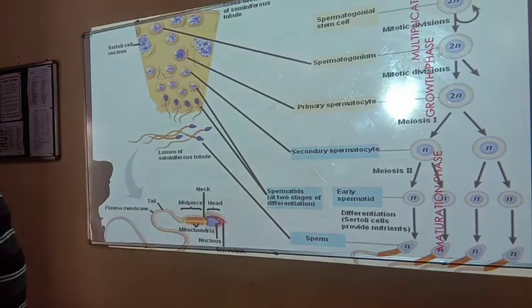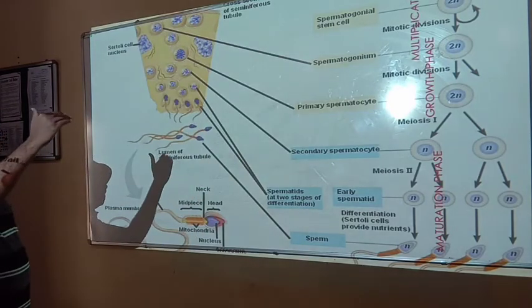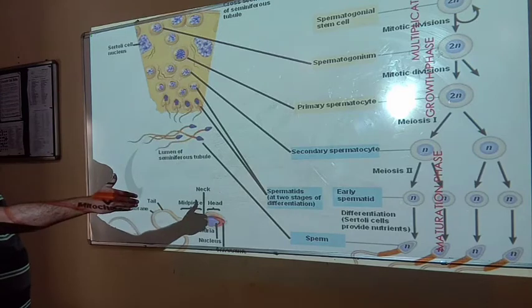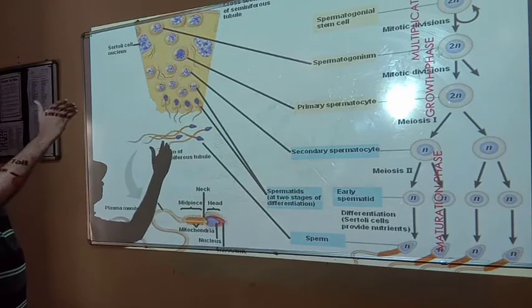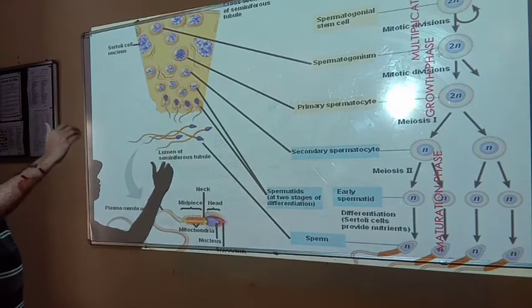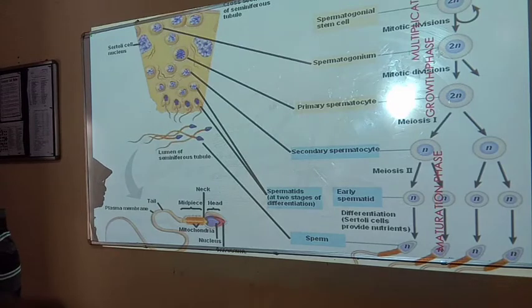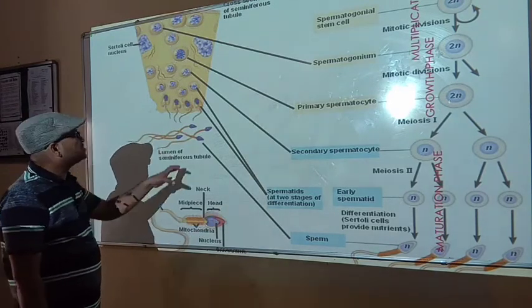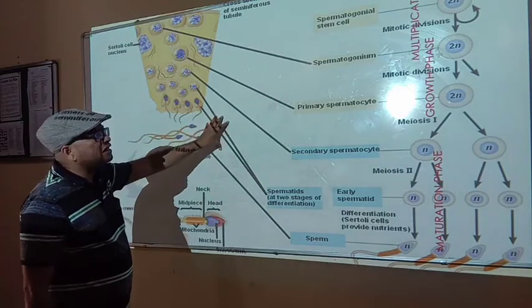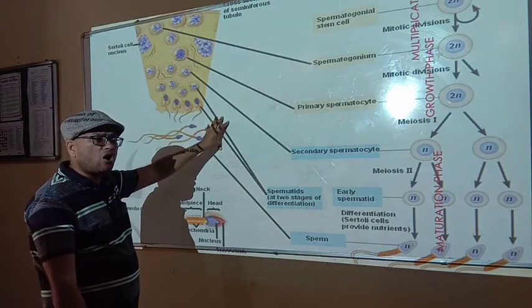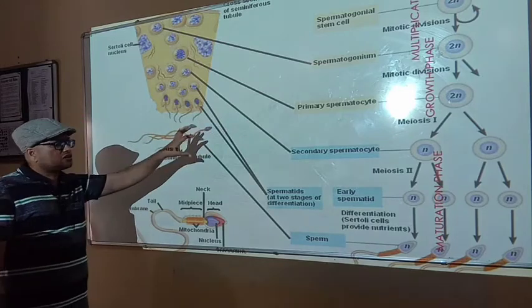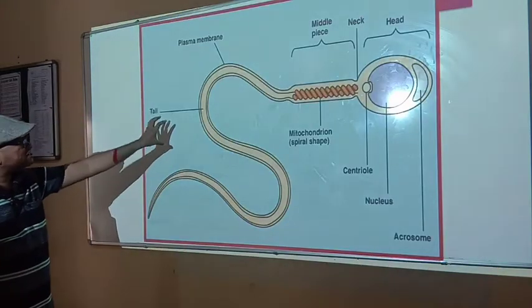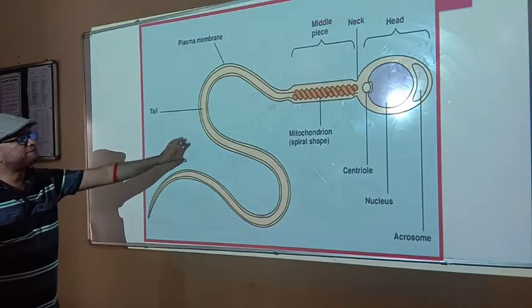So finally, after the completion of all three phases, from diploid spermatogonial stem cells, haploid sperm cells are produced. This is male gametogenesis or spermatogenesis. Here is the structure of the male gamete or sperm.